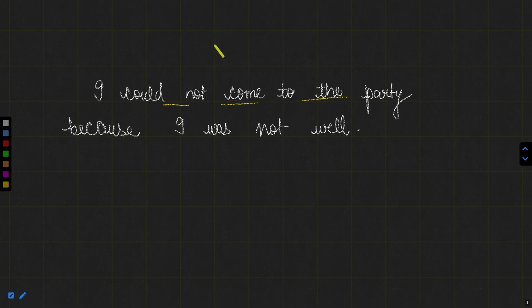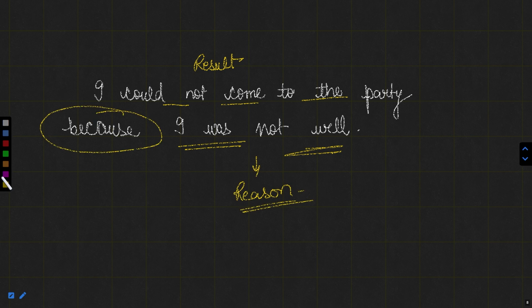Now this is something which has happened. So this is the result, or this is the event that had occurred. Now, what was the reason for this? The reason is that I was not well. So this is the reason. And to show this reason, we have used the word because. We have used a conjunction, that is because. And this is simply stating the reason for something that had happened. So this is actually the function of because, to show the cause for the effect that had occurred.